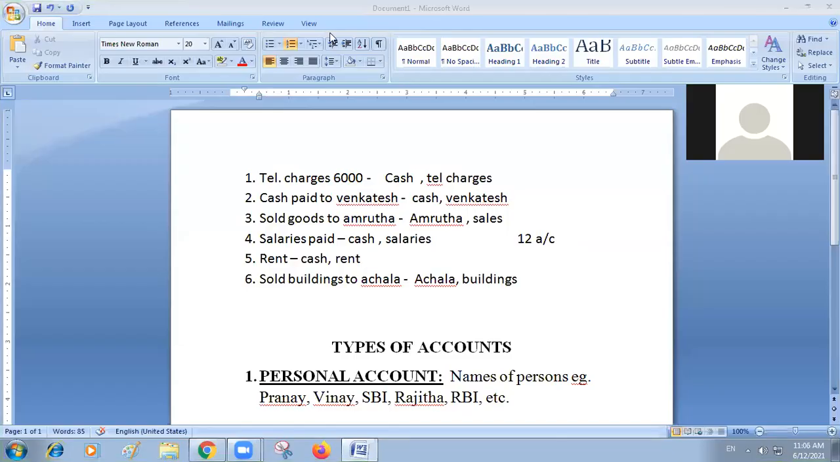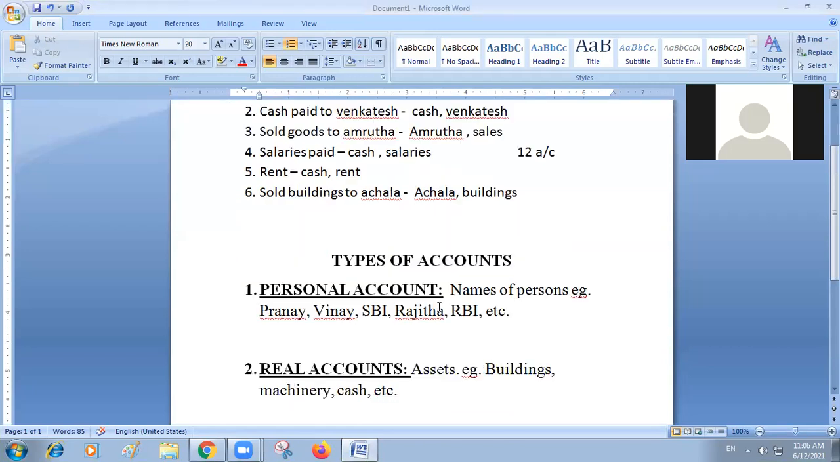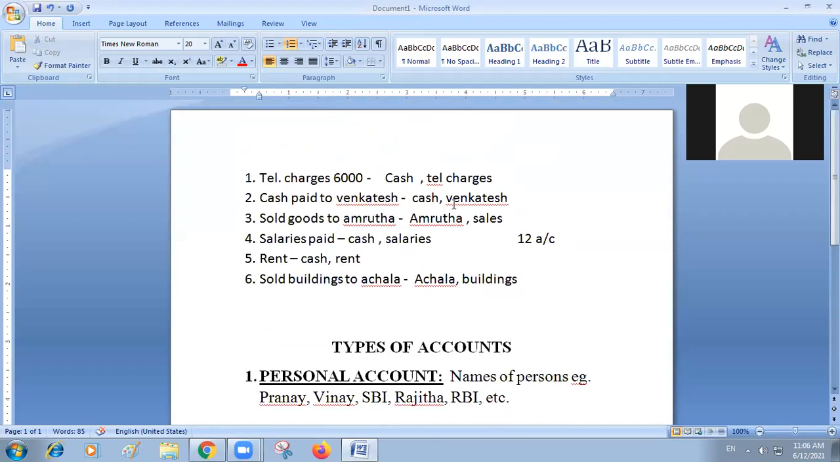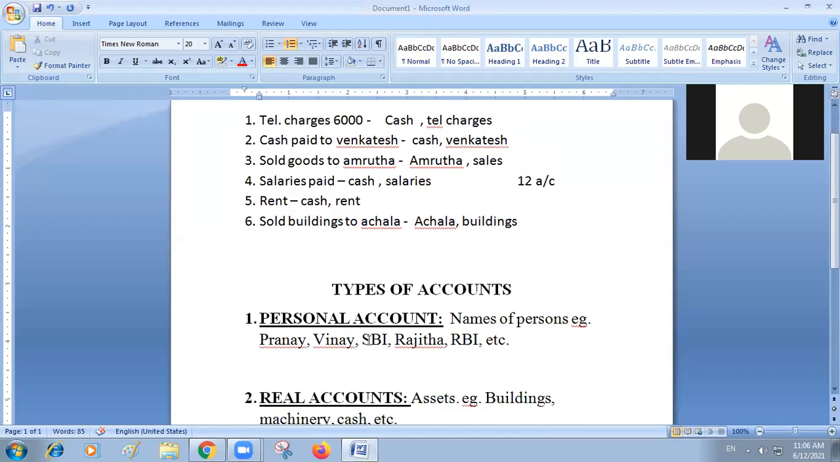Second transaction. Cash paid to Venkatesh. Here two accounts are identified, cash account and Venkatesh account. Cash account is which account? Is it a personal account? No. Is it a real account? Yes, very good. So one is a real account. Venkatesh account, is it a personal account? Yes, sir, it is the name of a person. So two accounts we have identified, and we have identified under which account they fall.